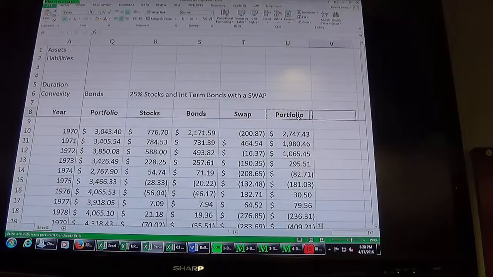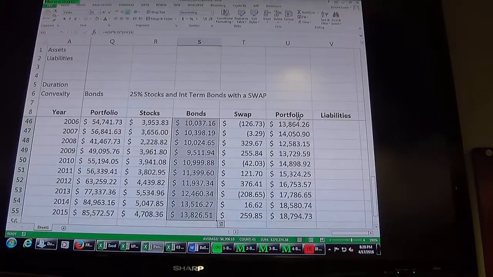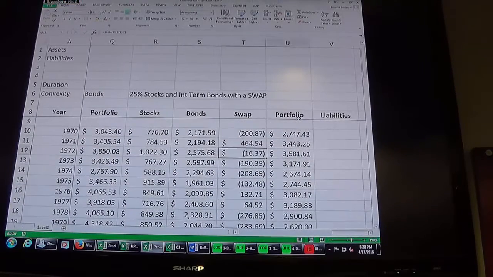So what do I need now? I need my liabilities. Why are bonds so low? Is that how it should be? Oh, I did .25, it should be .75. Sorry, good catch. That would have been pretty disastrous.